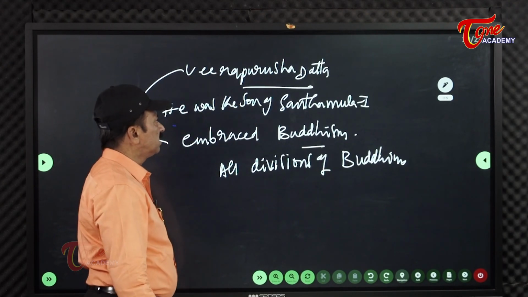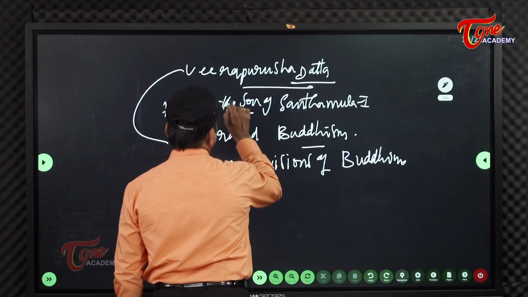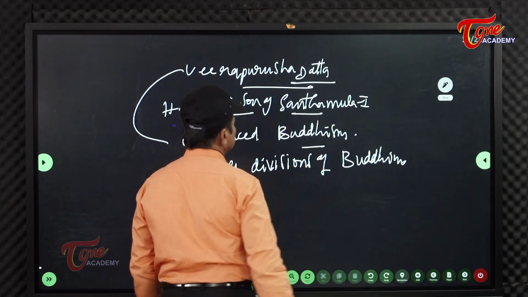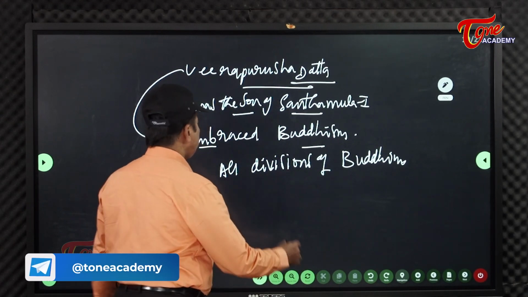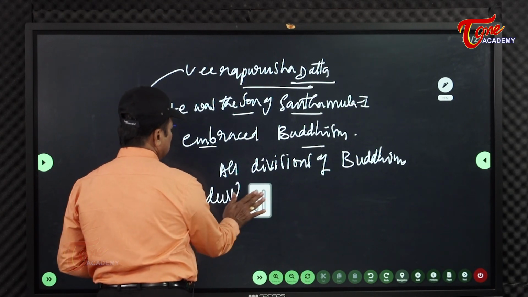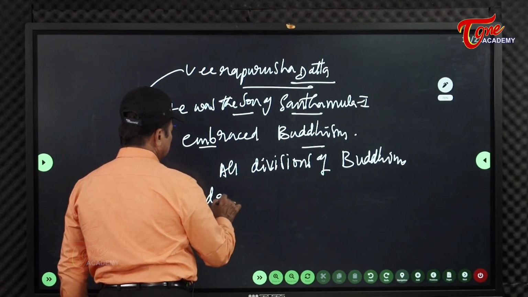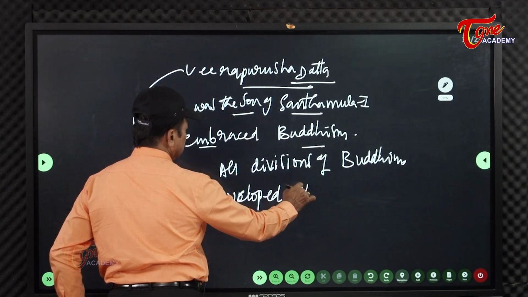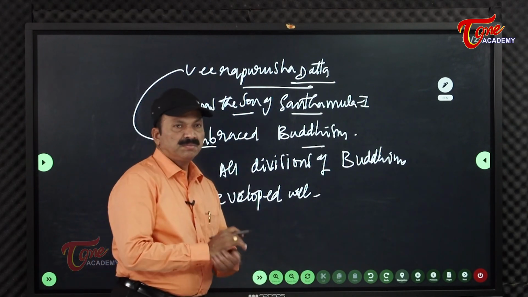So in Veera Purushadatta's period, what happened? He was the son of Shantamula I and embraced Buddhism. All divisions of Buddhism developed in the period of this ruler only, and developed well in Nagarjunakonda.